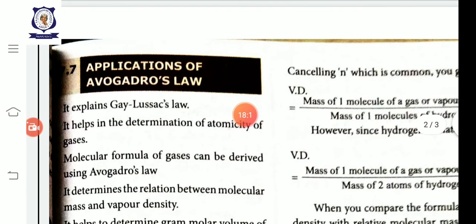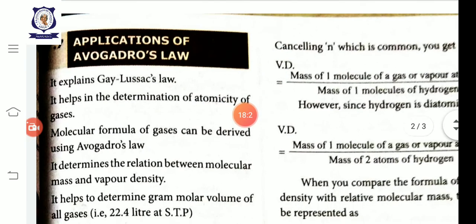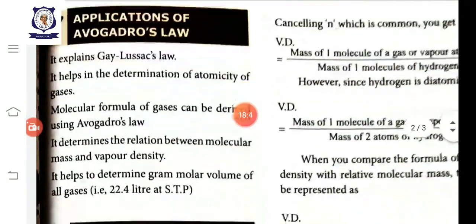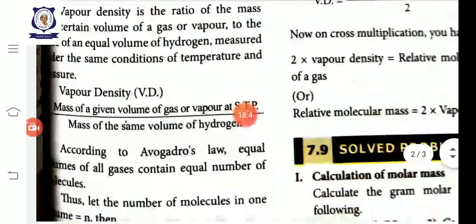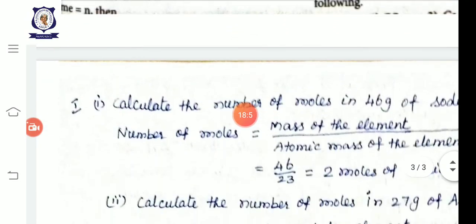See, Avogadro applications: it helps to determine the atomicity of gases, and it determines the relation between molecular mass and vapor density. It helps to determine the gram molar volume of all gases: 1 mole of any gas occupies 22.4 liters at STP. Using these relations and formulas we can calculate. We have to solve some sums.